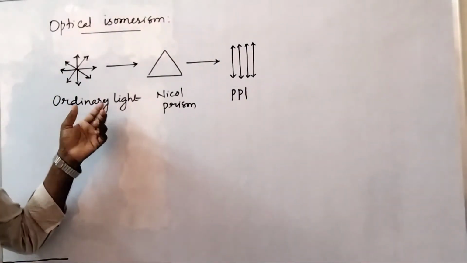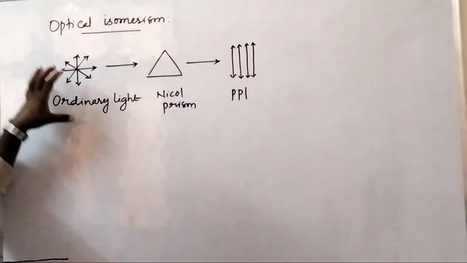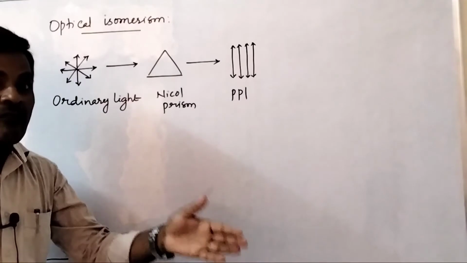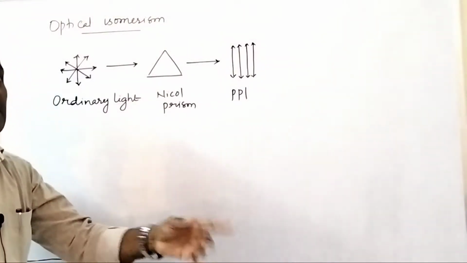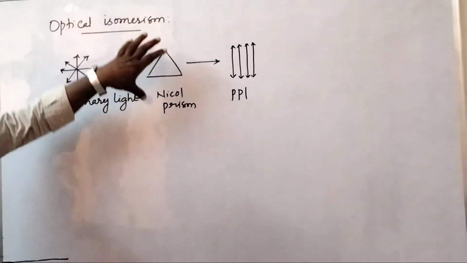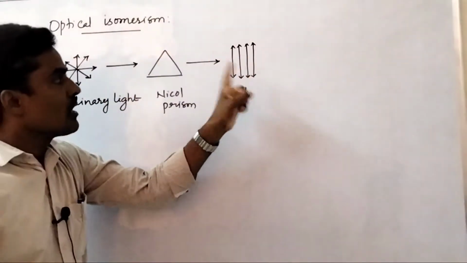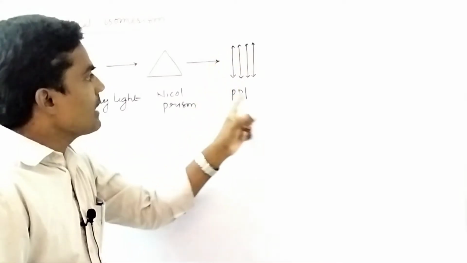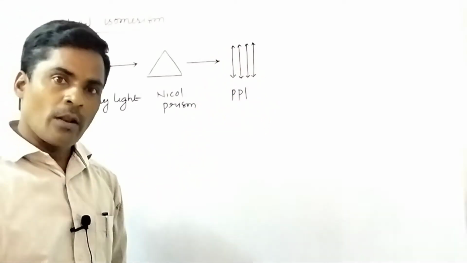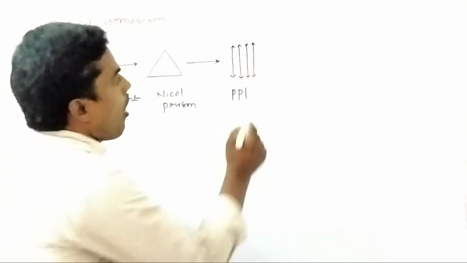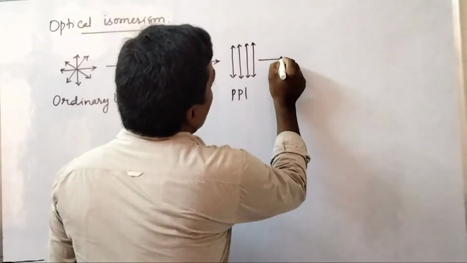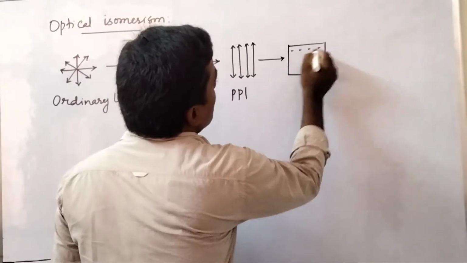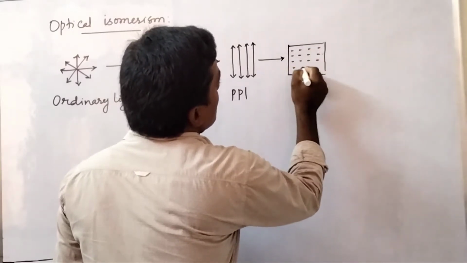Ordinary light is vibrating in all directions. Whenever ordinary light is passing through a Nicol prism, which cuts the vibrations in all the planes except one plane, that means this Nicol prism produces light which is vibrating in only one plane, so this light is called what? Plane polarized light.